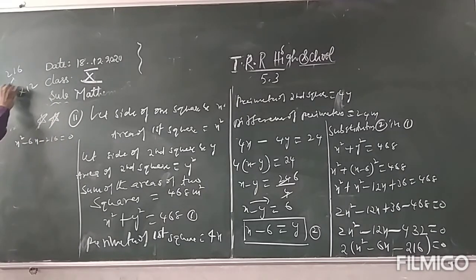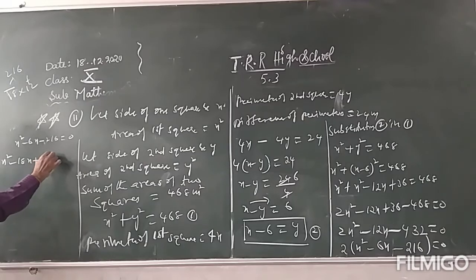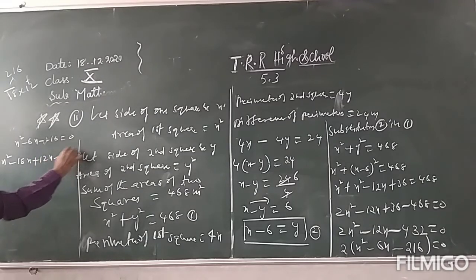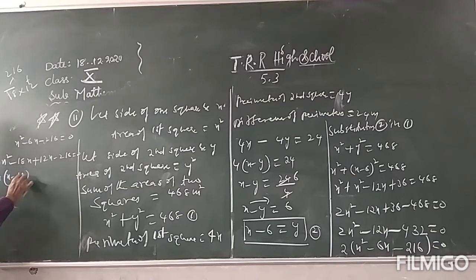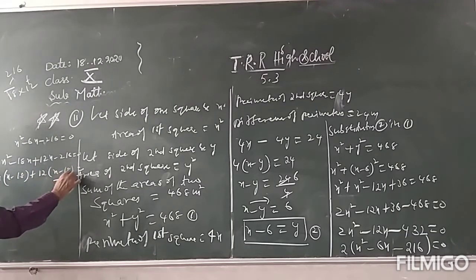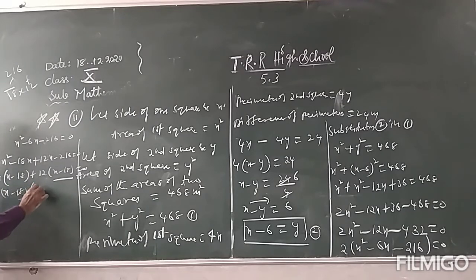Middle term, put the greater factor on its side. Constant is minus, so the signs are opposite: minus 18 plus 12 is minus 6. So x square minus 18x plus 12x minus 216 is equal to 0. Take x common, x minus 18, and 12 common, x minus 18, is equal to 0. So x minus 18, x plus 12 is equal to 0.